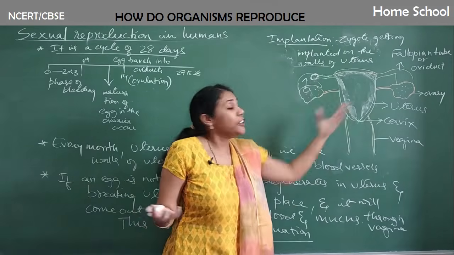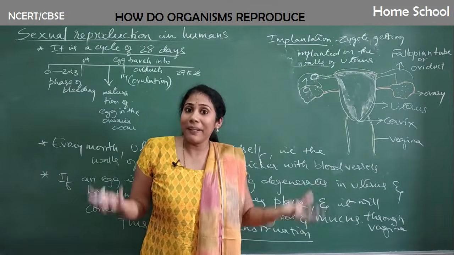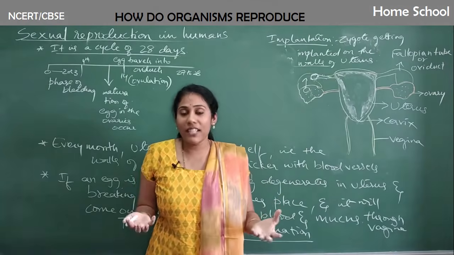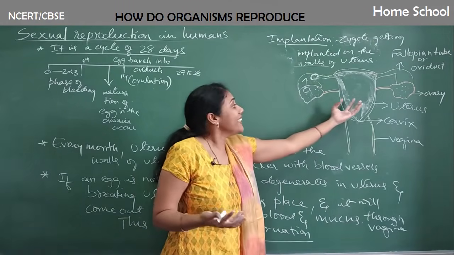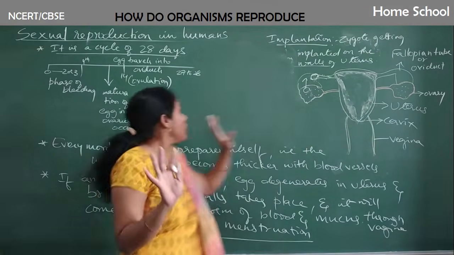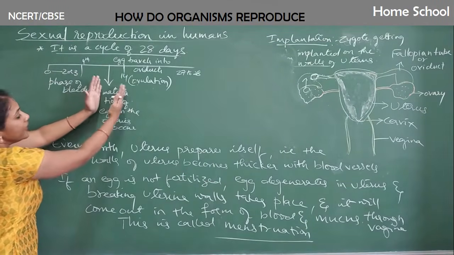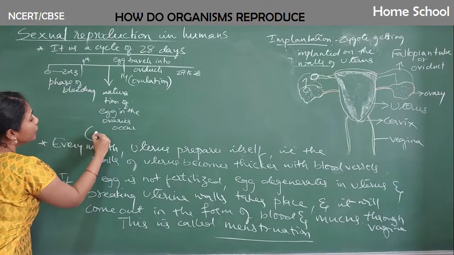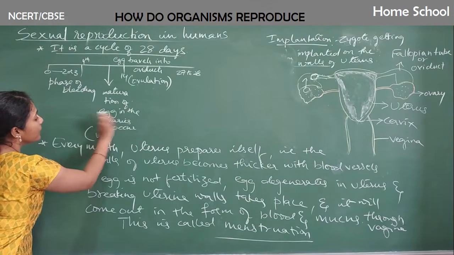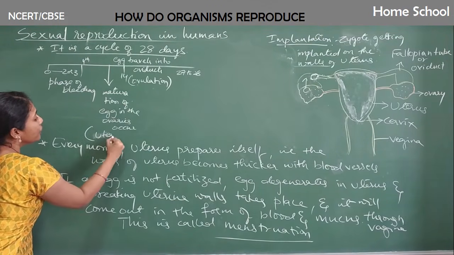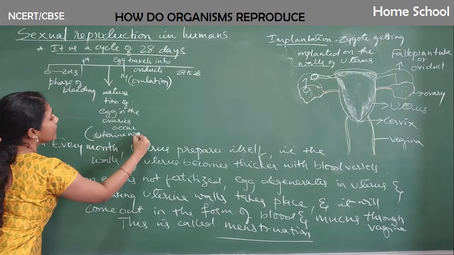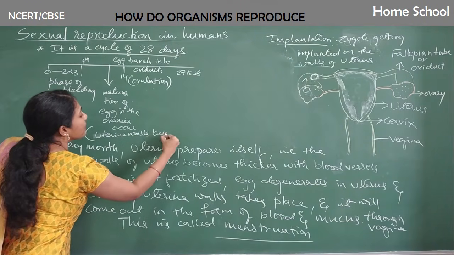So for that, the uterus also should get prepared by thickening its walls with blood vessels. Clear? So the thickening of uterine walls also occurs in this phase only. One more thing happens here, that is, uterine walls become thicker.